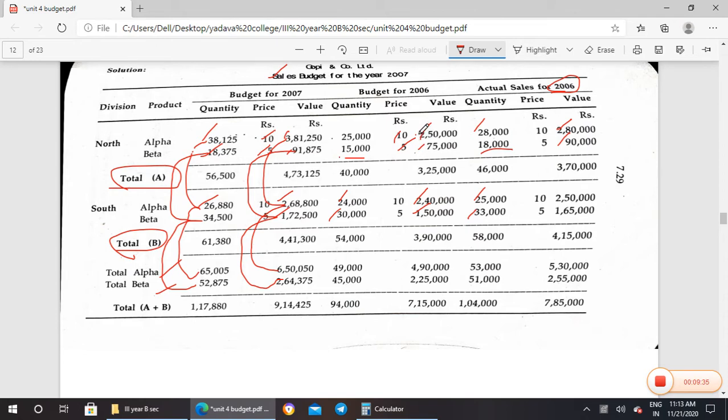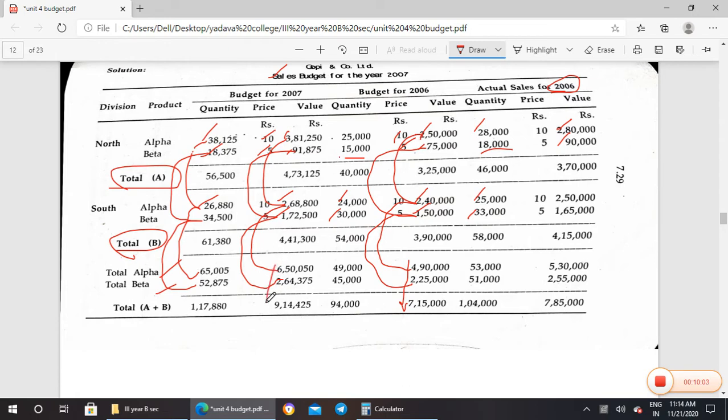So for 2006, 2,50,000 is the value for Alpha. For South, 2,40,000. When we add these two Alpha values, you will get 4,90,000. When we add all Beta, 75,000 plus 1,50,000, you will get 2,25,000. When we add these two, you will get 7,50,000.